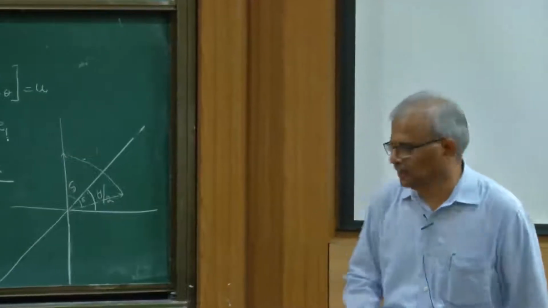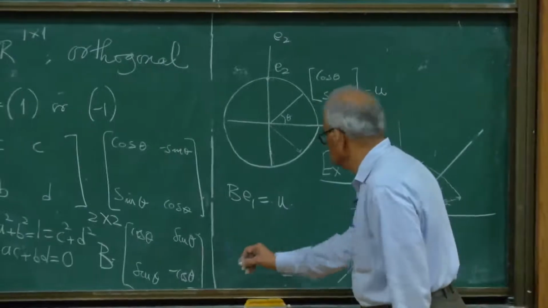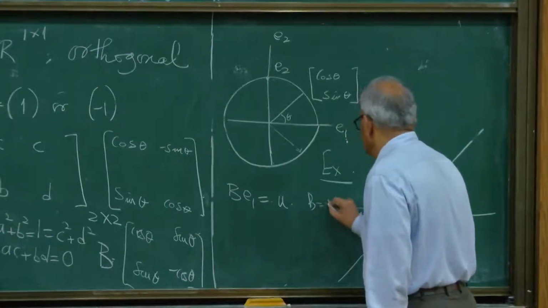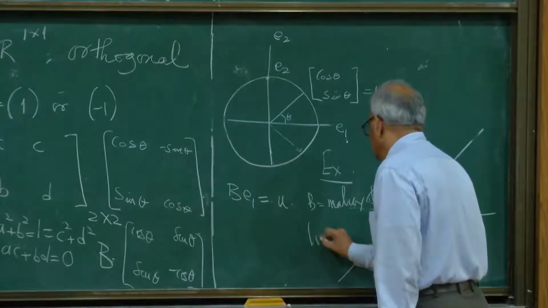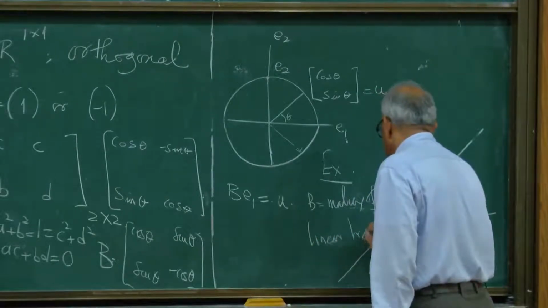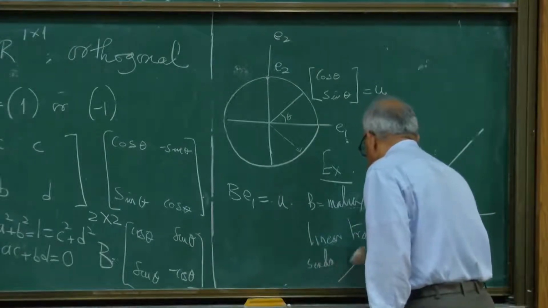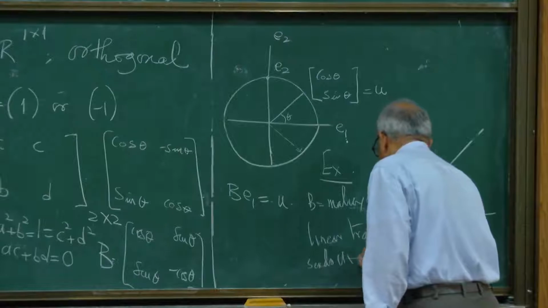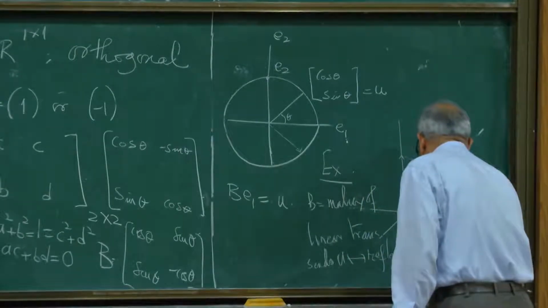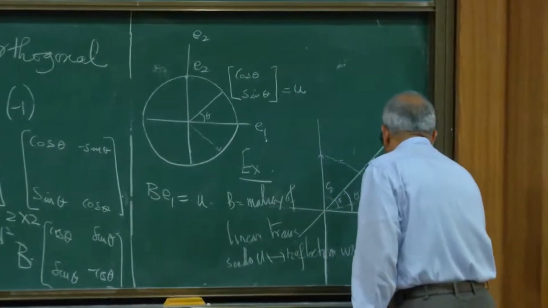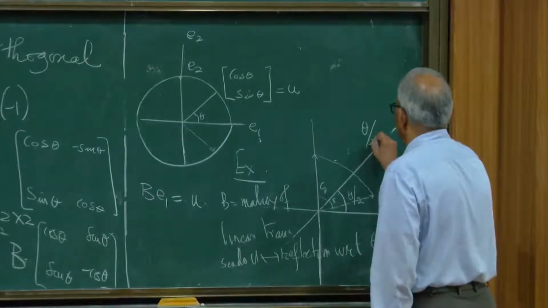Let me not spend time on this. So show that this matrix B is the matrix of the linear transformation which sends a vector u to its reflection with respect to the theta over 2 line.